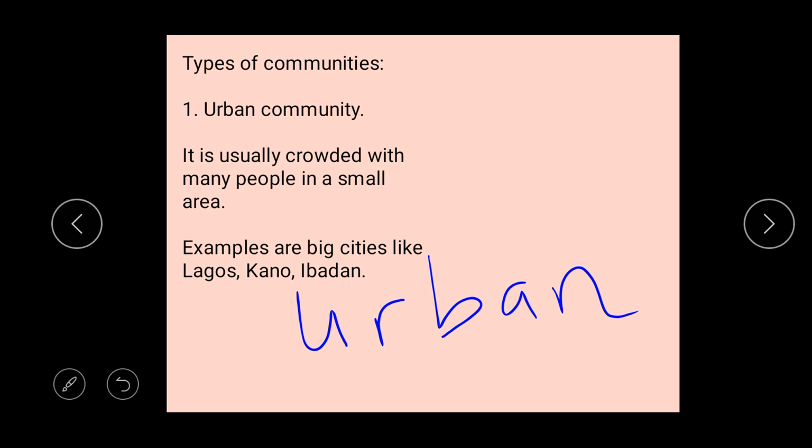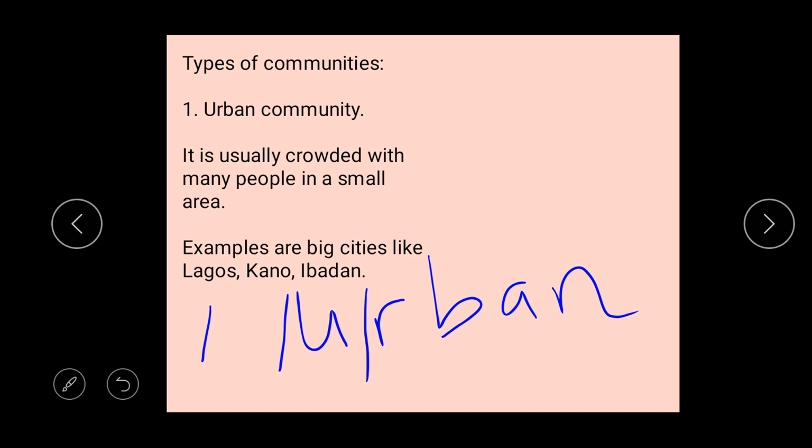Examples of urban communities are big cities like Lagos, like Kano, like Ibadan, like Ogun State. Okay? Those are examples of urban communities because they are usually crowded with many people in a small area or small environment.